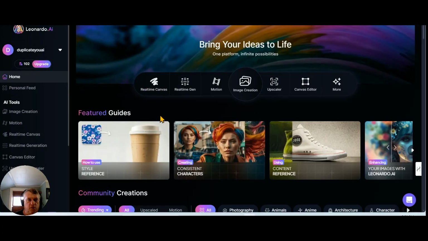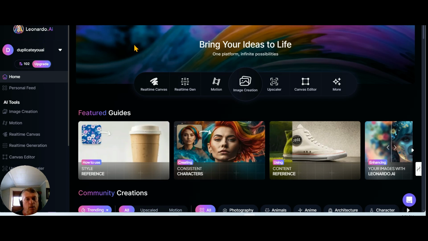Okay, everybody, I want to show you something here. I was just on Leonardo AI, and sometimes you need to find out the prompt behind a photo. You can do that here by downloading it and then uploading it in here, and I'm going to show you how to do that. I just discovered this today, and I'm making this video kind of on the fly, but I wanted to try this.